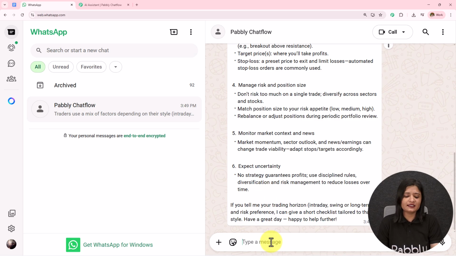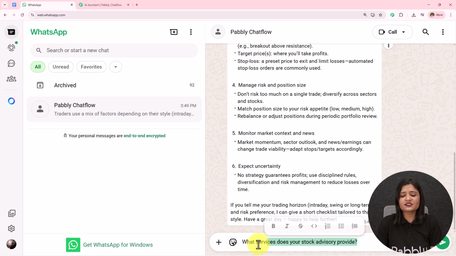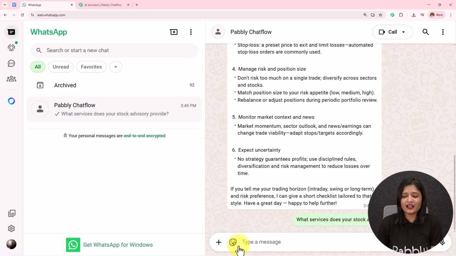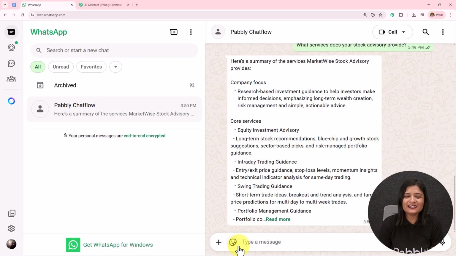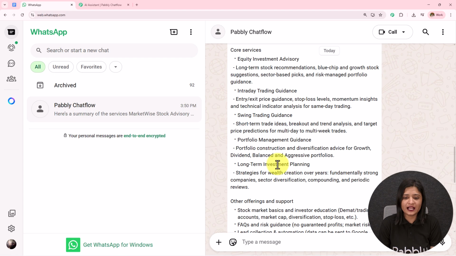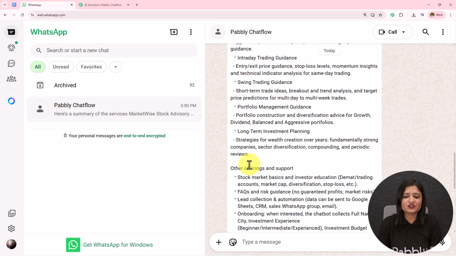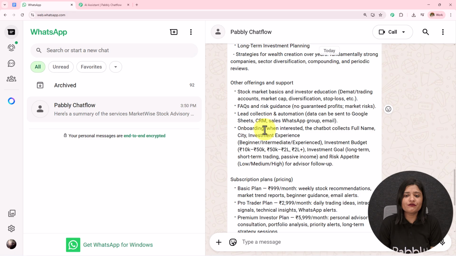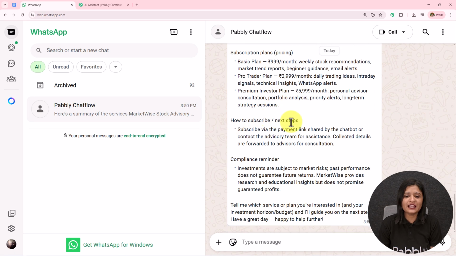I'm going to ask another question here. What services does your stock advisory provide? I have sent this question. Let's wait for the reply. So here you have to wait for a few seconds to get the reply. And here we have received the reply. Here is a summary of services market-wise stock advisory provides. Company focus, core services, intraday trading guidance, swing trading, portfolio management, long-term investment, other offerings and support, subscription plan, how to subscribe, compliance reminder.